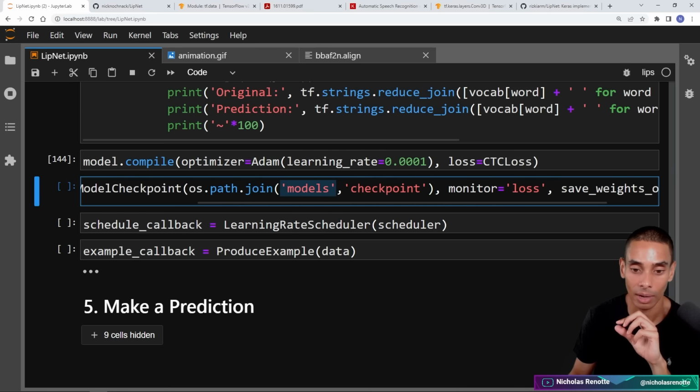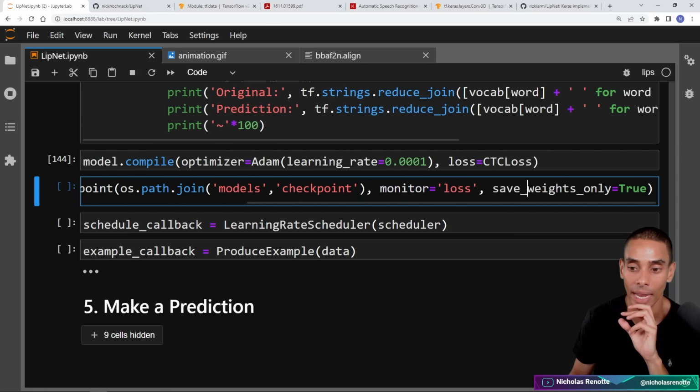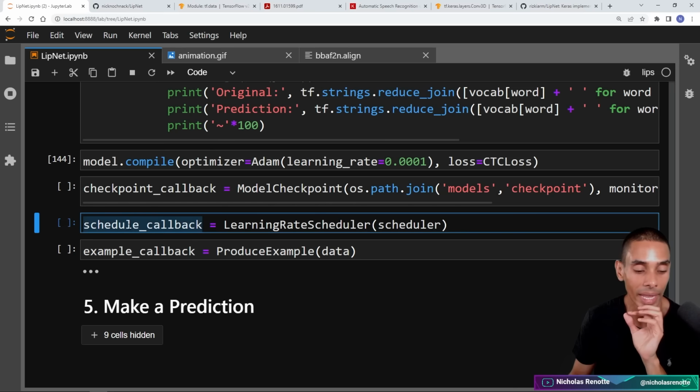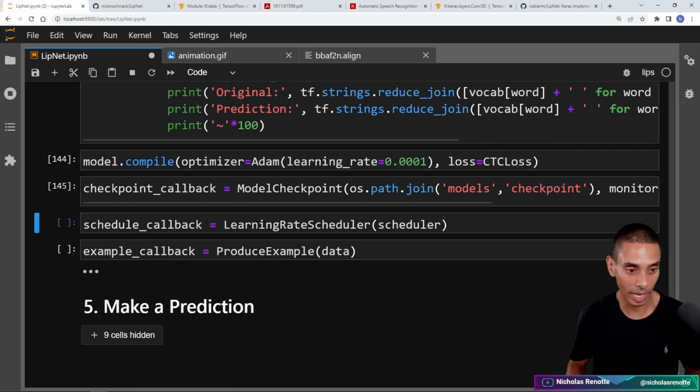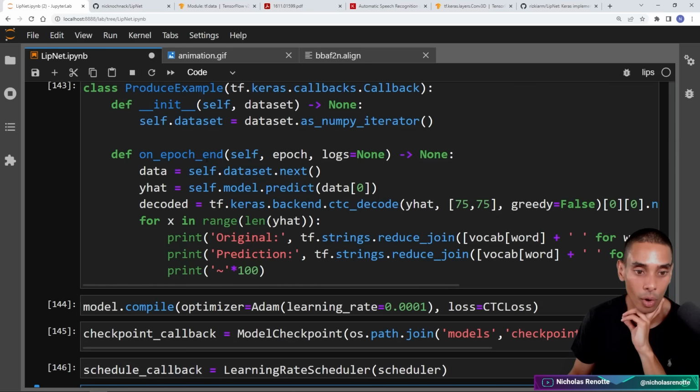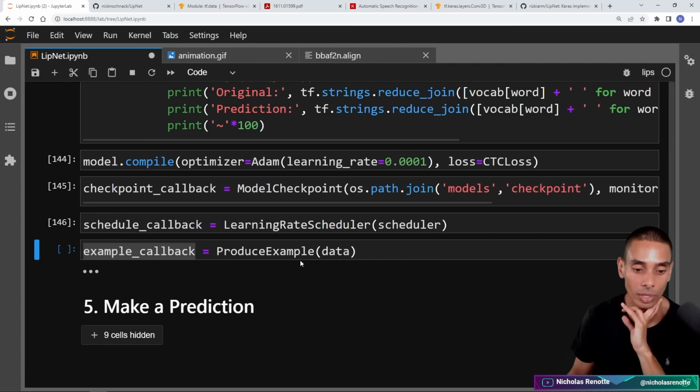So it's going to be saved inside of models, and it's going to be called checkpoint. We're also going to monitor our loss, and we're only going to save our weights, which means we'll have to redefine our machine learning model in order to load up these weights. We're then creating a scheduler, which is effectively going to allow us to drop our learning rate each epoch. So let's run our checkpoint callback and our schedule callback. We're also defining our example callback, which is going to make some predictions after each epoch just to see how well our model is actually training.